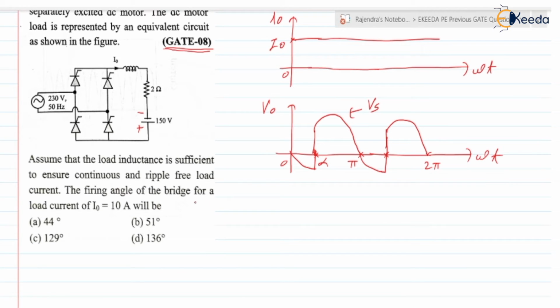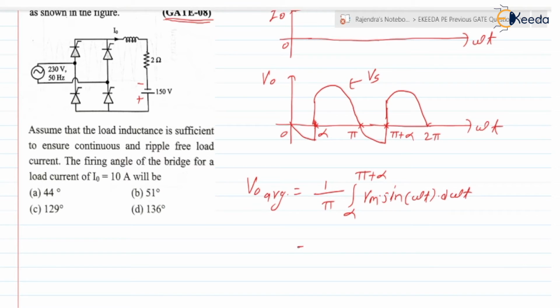So can we find the V0 average for this waveform? Yes, it is equal to 1 upon pi, integration from alpha to pi plus alpha, Vm sine omega t d omega t. Simplifying, it is Vm by pi into integration of sine, which is minus cos omega t from alpha to pi plus alpha.